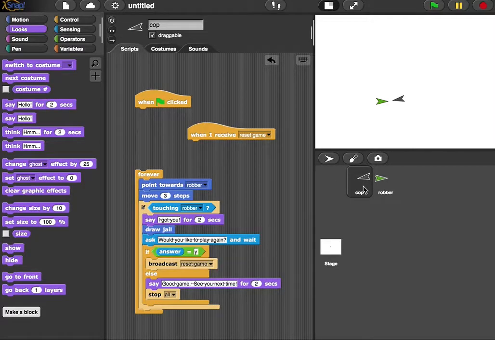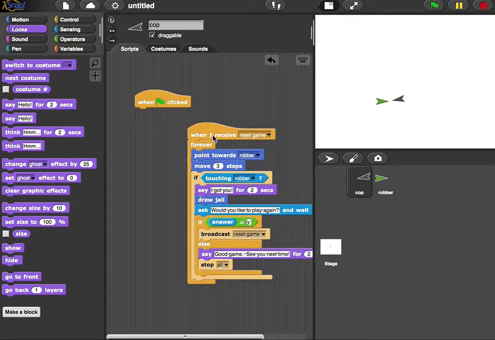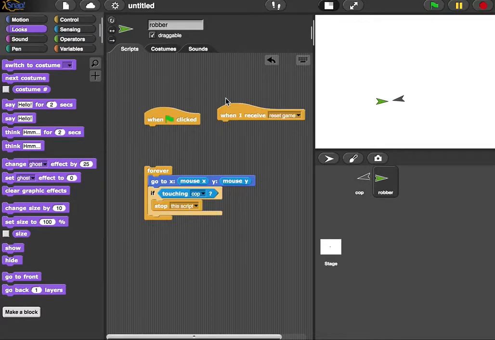Now, what do we want to have happen when we reset the game? Let's think about it for a second. Maybe I want to move my players, my cop and robber, to a certain position. Maybe I want to put my cop in the bottom and my robber in the top. Maybe I want to change the score. Maybe I want to do a bunch of things. But eventually I also want to start the game. And currently the game is all controlled within these forever blocks. So I'm going to drag the forever block into the reset game.